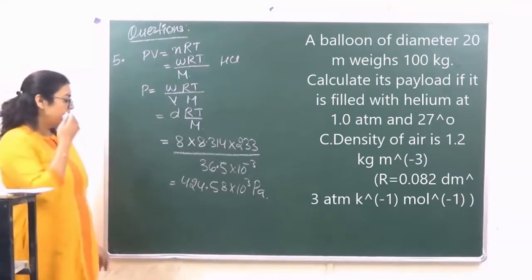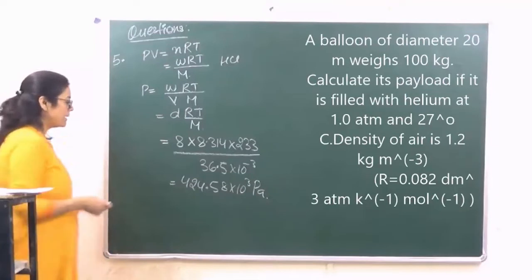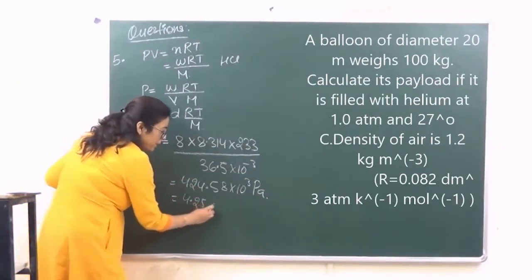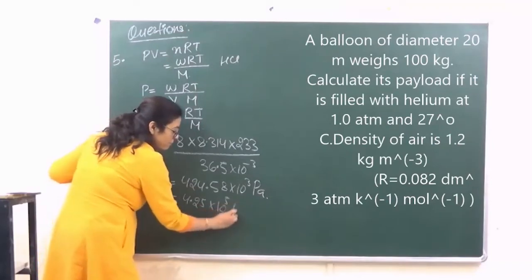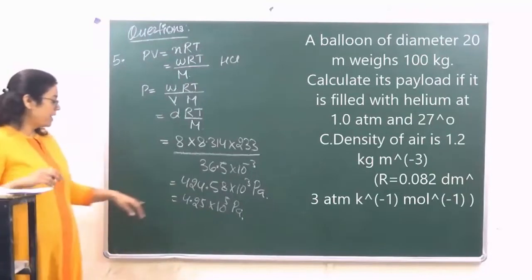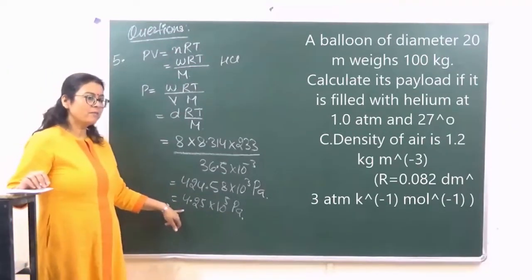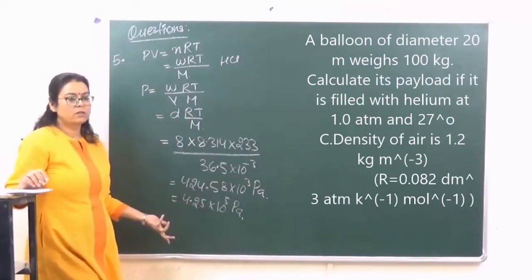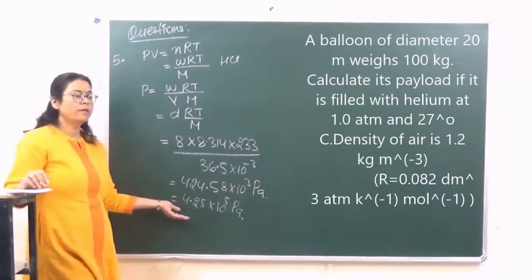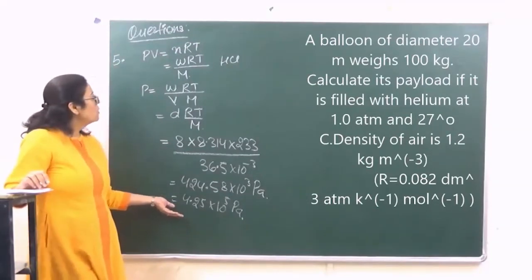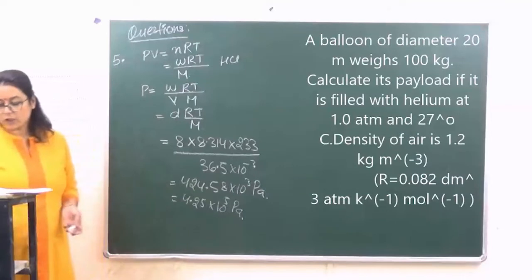Or if you want to shift the decimal, it is 4.24 into 10 raised to power 5 pascals. And if the option is given in atmospheres, then it will become 4.25 atmospheres when you convert pascals into atmospheres. Clear? Okay, then let's go to question number 6.